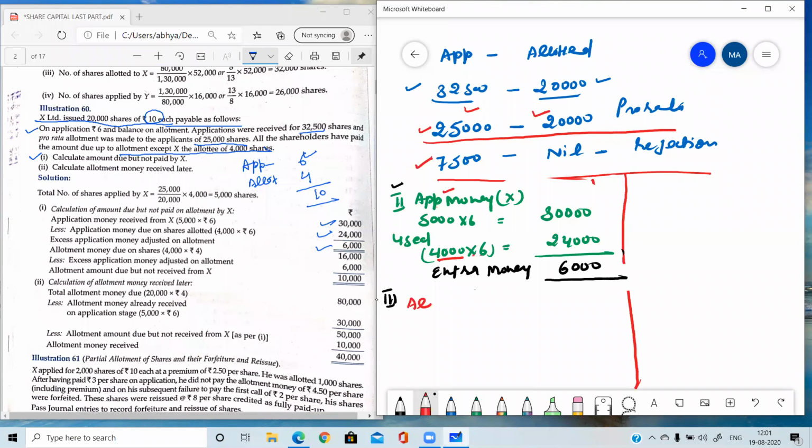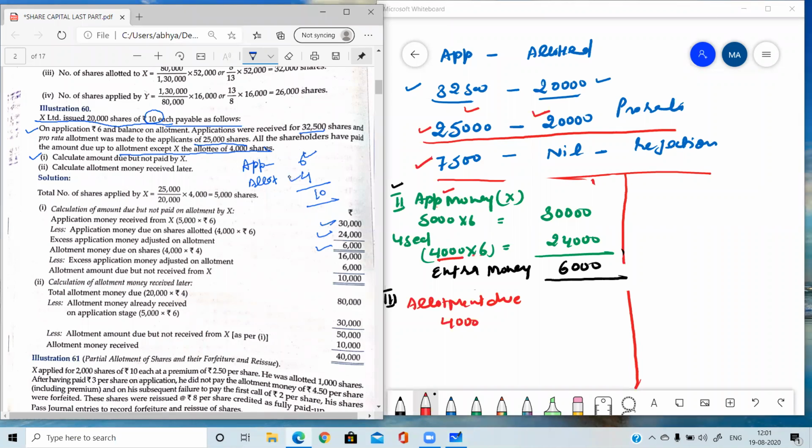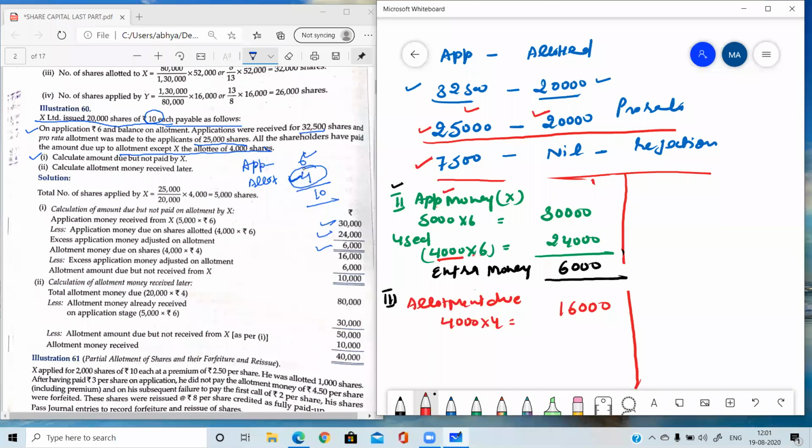So allotment due. On 4,000 he has to pay the allotment money, and the allotment you can see is 4. So 4,000 into 4, he needs to pay 16,000 along with the allotment money, and out of this 16,000, 6,000 he has already paid along with the application. So we need to subtract this money here. Always, whatever excess money there is in step 2, you need to subtract that money in step 3. This is the already received money.